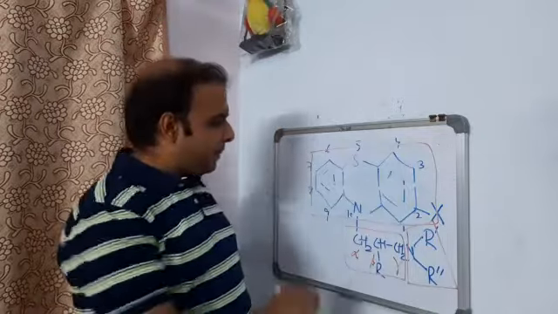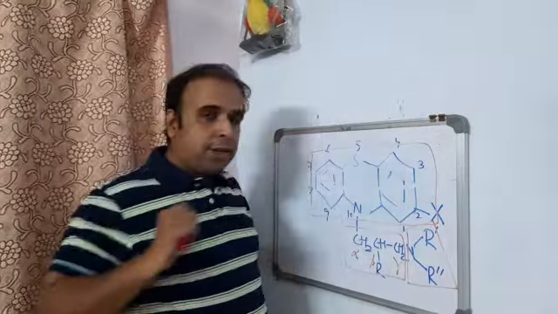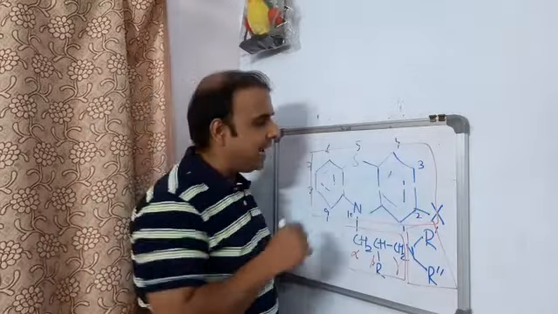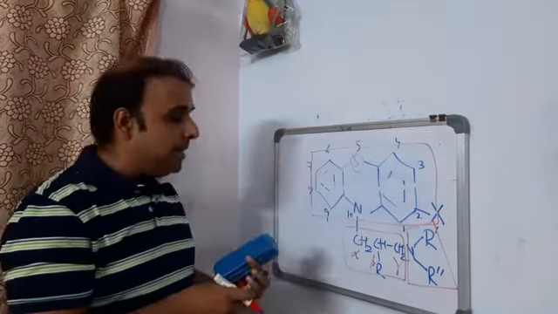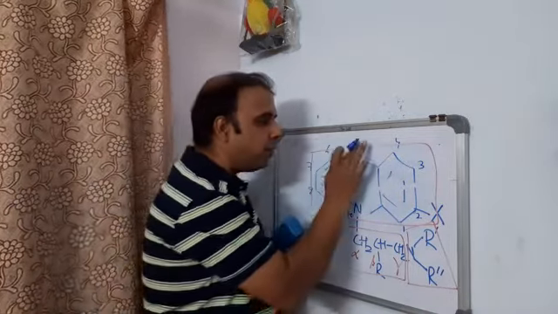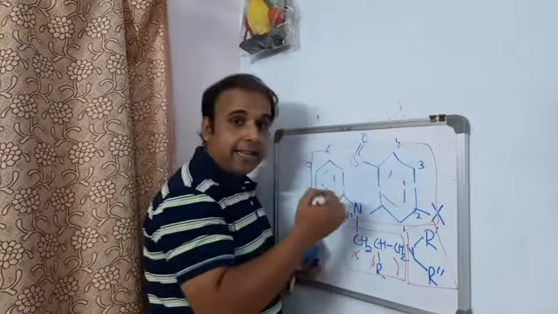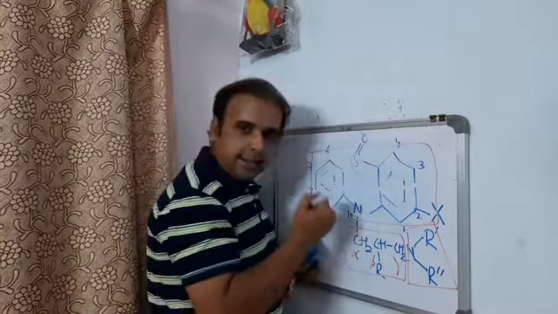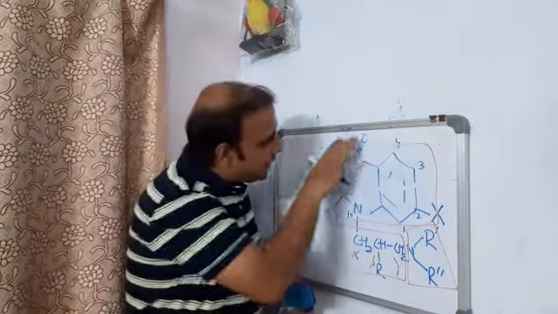Let me make it more clear. Suppose all of a sudden you thought, okay, better to convert this sulfur, the S5 sulfur, into either sulfones, like double-bonded O, or sulfoxide. So this is sulfonyl.